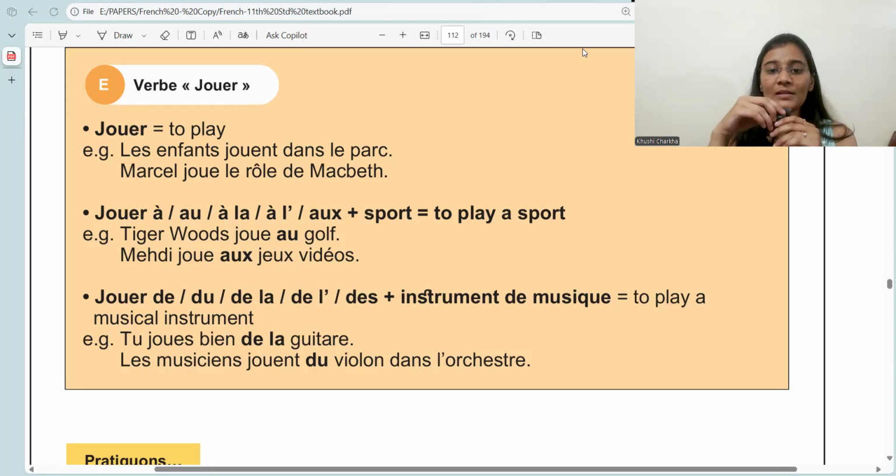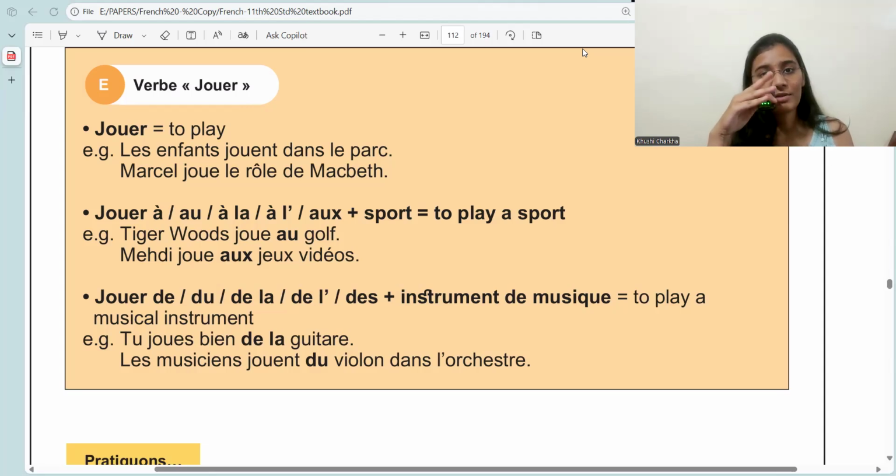These were normal examples. Now, when you want to say I play a certain sport, in French we use jouer plus au, à la, à l', aux plus the name of the sport, which means to play a sport. Okay. Jouer plus au, à la plus sport means to play a certain sport. Example, Tiger Woods joue au golf. Tiger Woods is a golf player. He plays golf. So it is au golf.